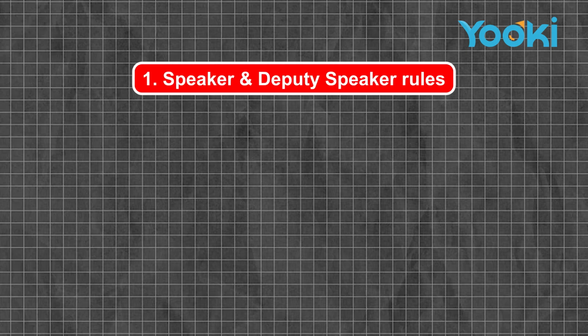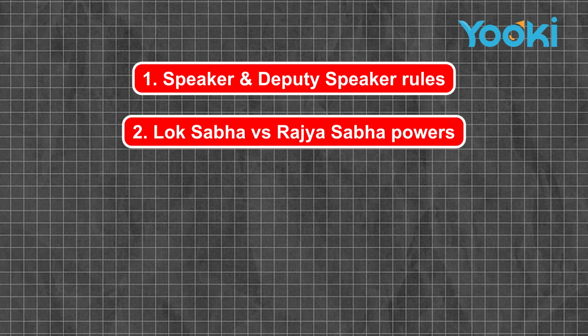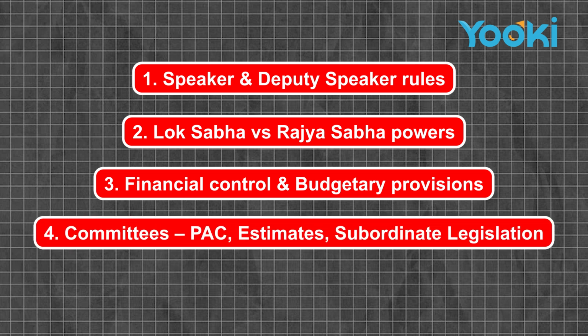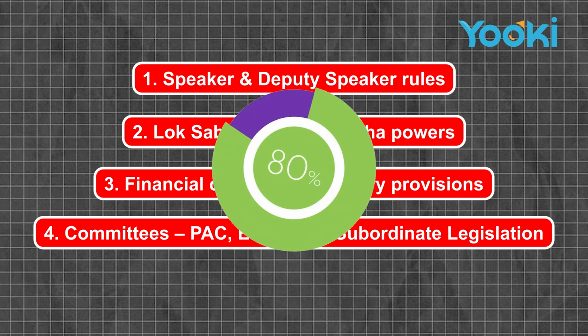So here's the Pareto principle summary. Number 1, Speaker and Deputy Speaker rules. Number 2, the powers of Lok Sabha versus Rajya Sabha. Number 3, the financial control and budgetary provisions. Number 4, committees: the PAC, the Estimates Committee, the Subordinate Legislation Committee. Together, these 4 themes form nearly 80% of the questions in the last decade from the Parliament and State Legislature theme.